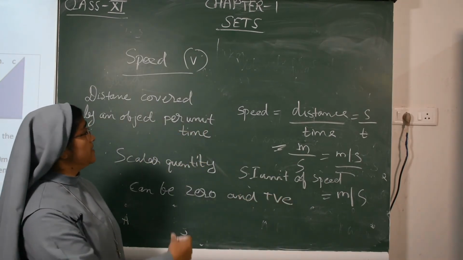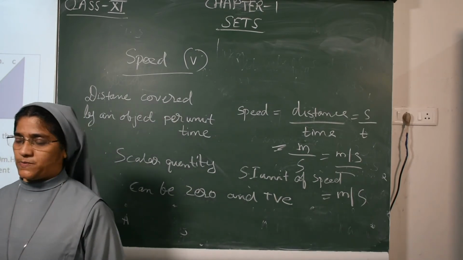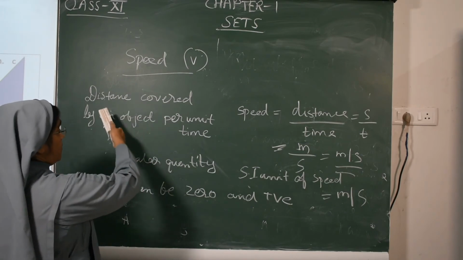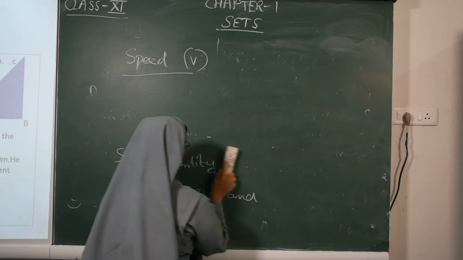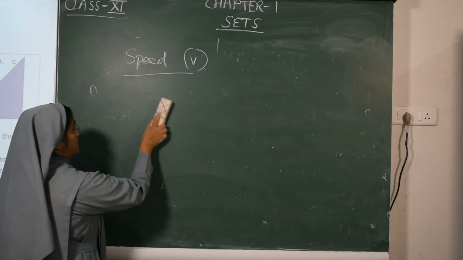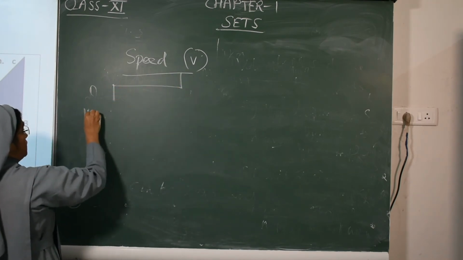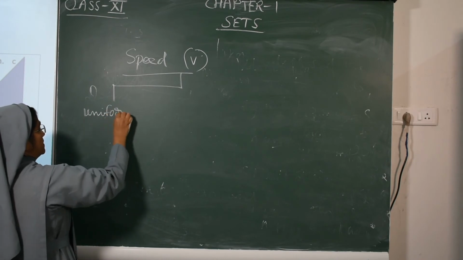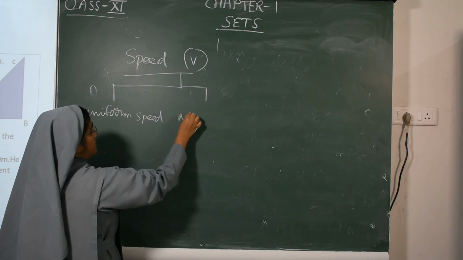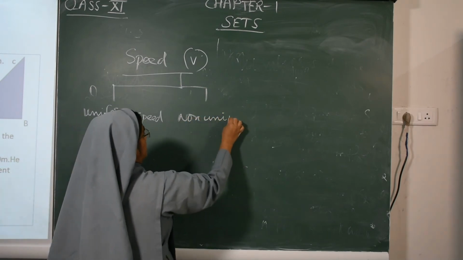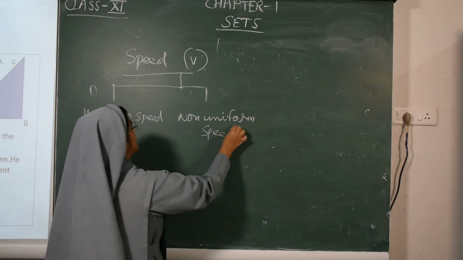Next, speed is divided into 3 types: uniform speed, non-uniform speed and average speed.